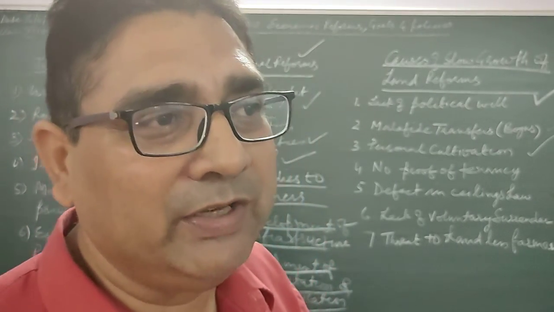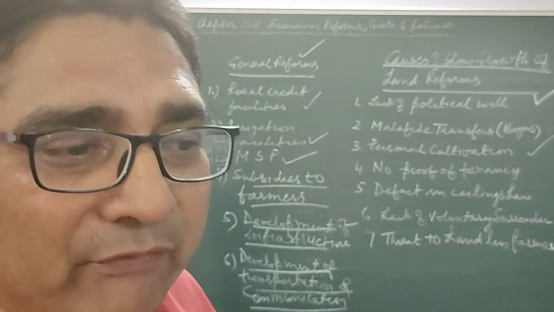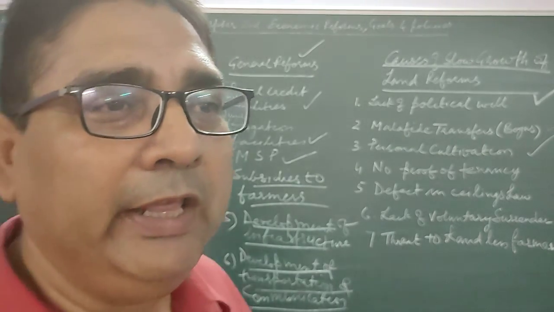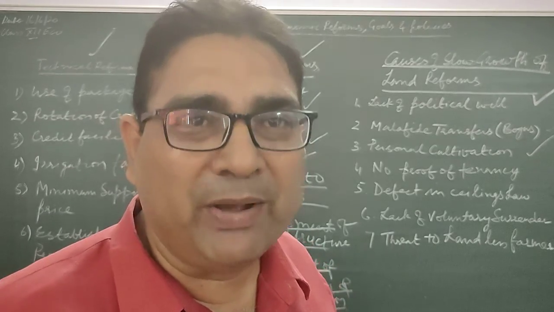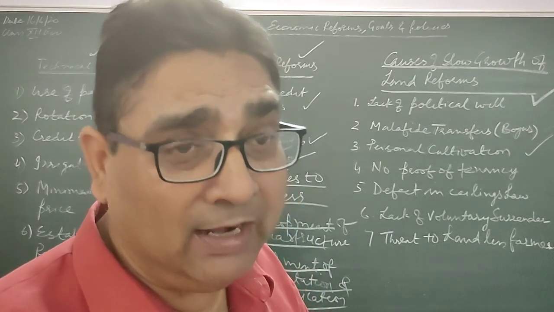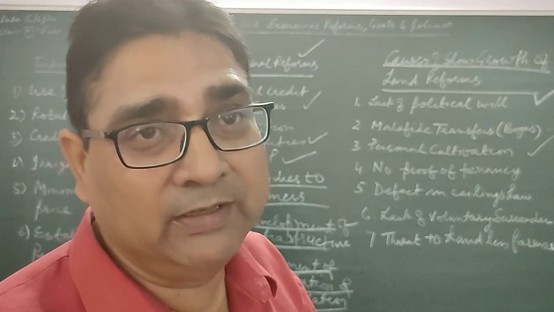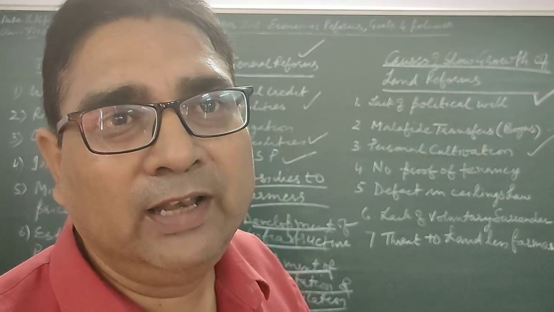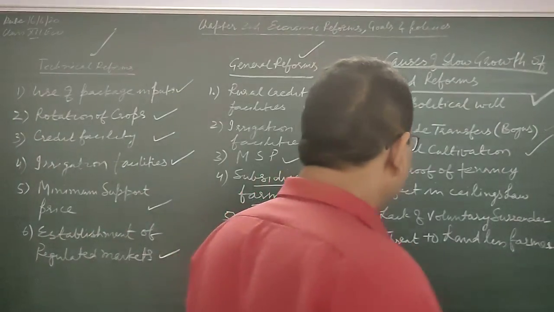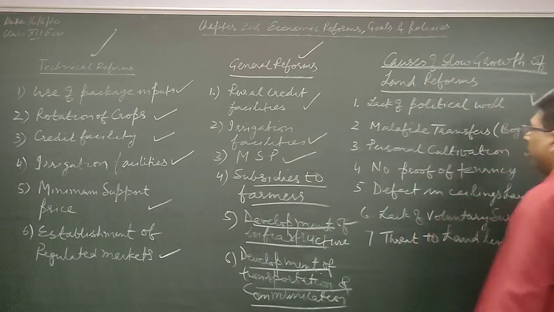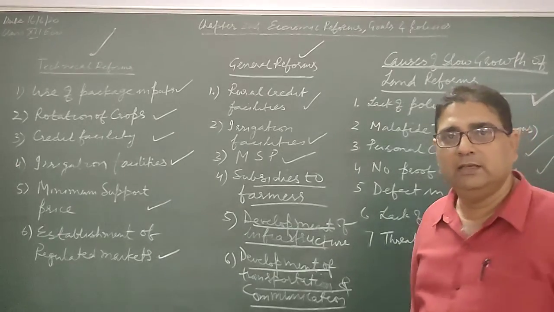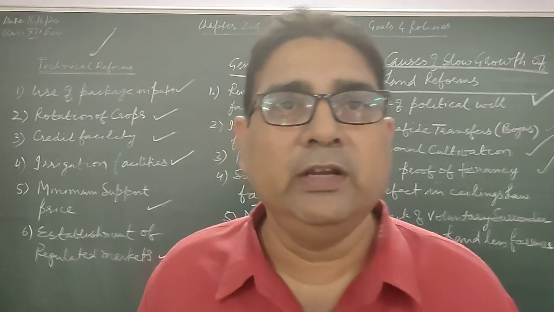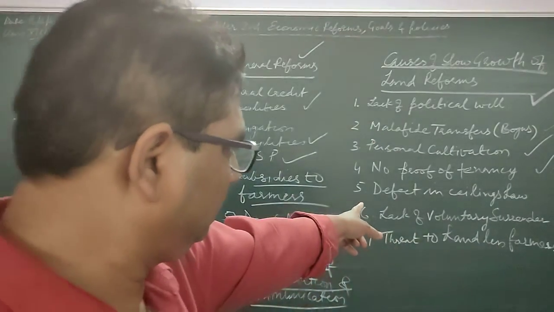Personal cultivation generally means when a farmer or landlord himself is cultivating land. That is called personal cultivation. But here in our law, it is given as supervision by the owner of the land. This is another problem. Then, no proof of tenancy. There is no proof of tenancy in the